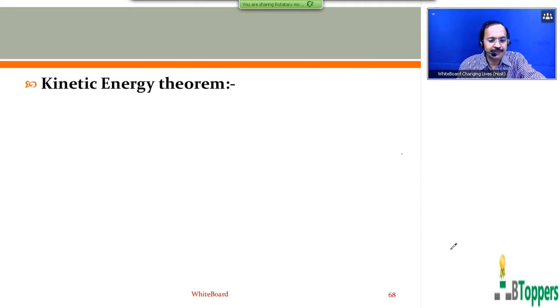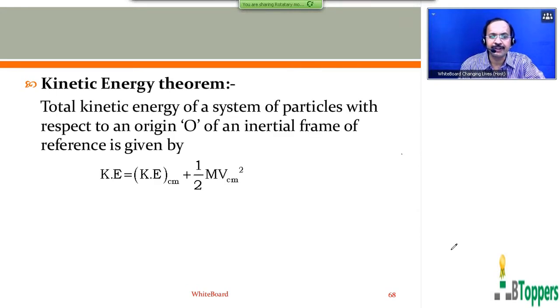In the previous class, I first discussed the kinetic energy theorem. I am going to show you the kinetic energy theorem again. Only the statement of the theorem I am going to show you on the screen. Proof already I have discussed in the previous class. As I told you, the proof will not be important for this theorem for the preparation of entrance examinations.